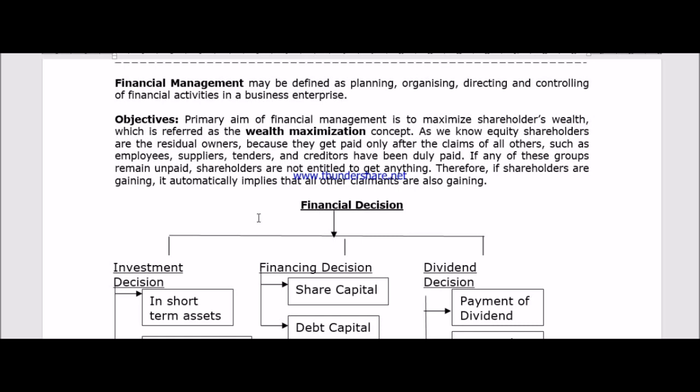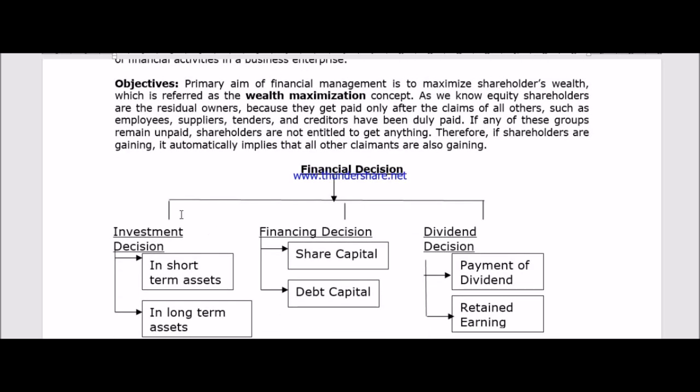That can be calculated in a very simple way. If you can recall the balance sheet, a business firm has two types of assets. What are those? Current assets and non-current assets.